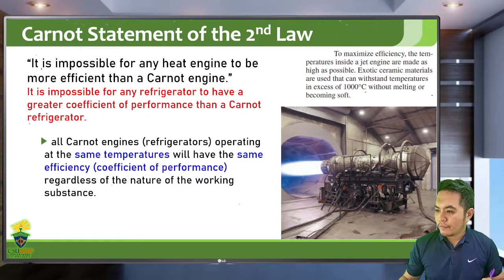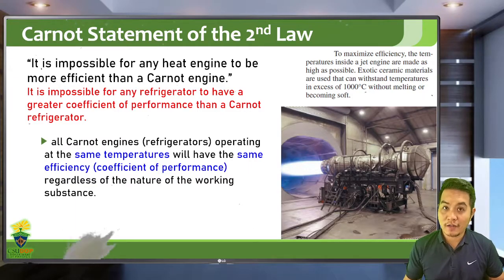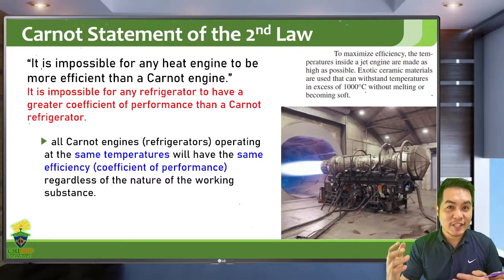Another interpretation of the Carnot statement of the second law of thermodynamics is that all Carnot engines or all Carnot refrigerators operating at the same temperatures will have the same efficiency or the same coefficient of performance regardless of the nature of the working substance. As we found in our equations in the previous lesson, the efficiency and performance only depend on the temperatures TH and TC.